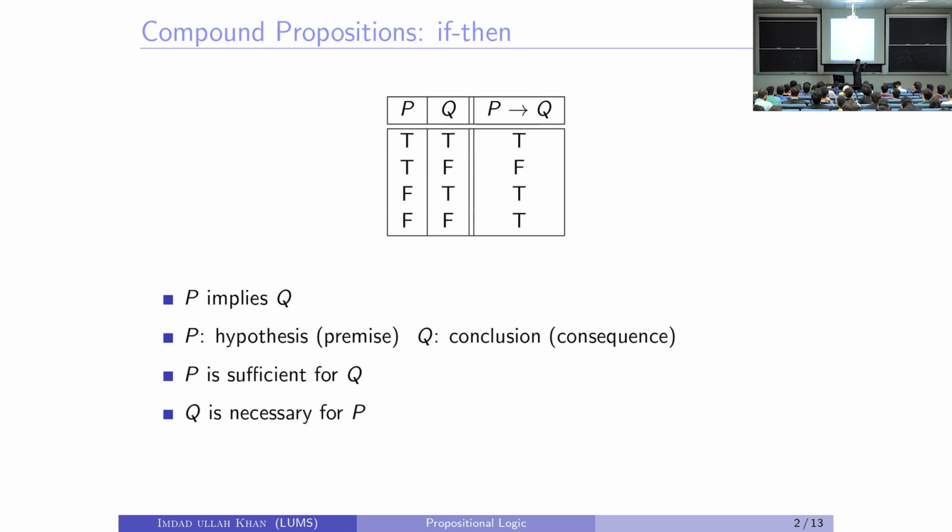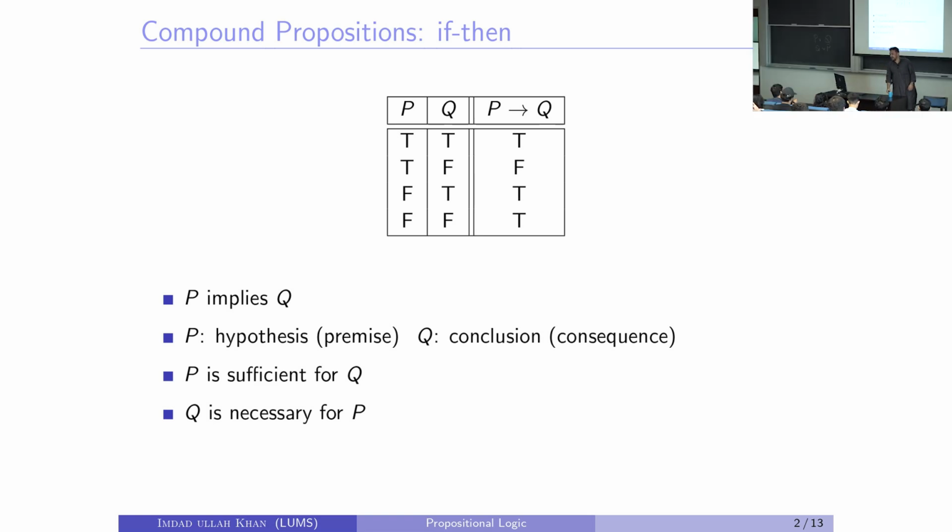That's why we distinguish between P implies Q and Q implies P. So that's the first thing. Somebody asked this question just now: can we switch? You asked, so you got your answer.